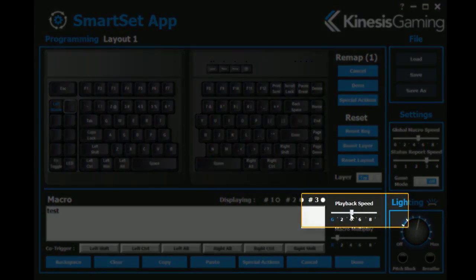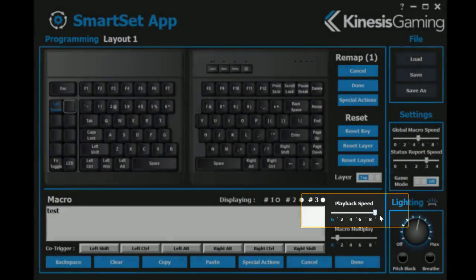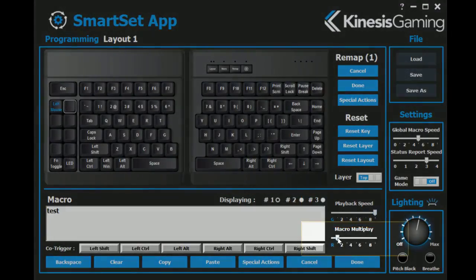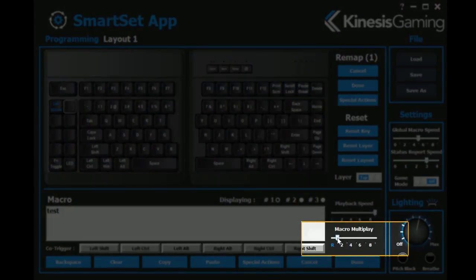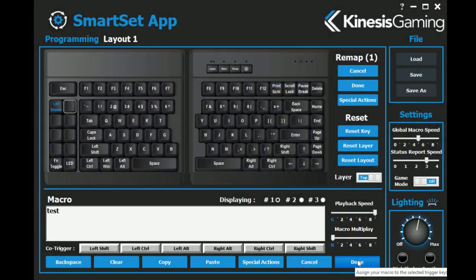Use the slider to set an individual playback speed ranging from 4 actions per second up to a blazing fast 250 actions per second. Use the multiplay slider to program the macro to play back repeatedly while held, or to play back a specific number of times. When you finish programming, click Done to store the macro.